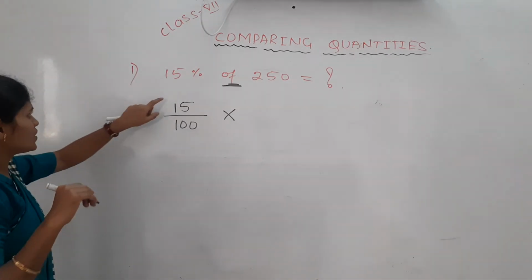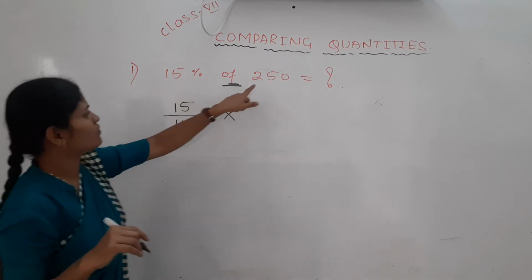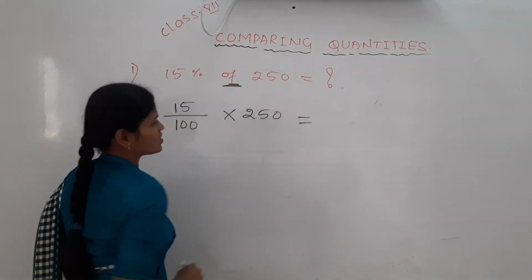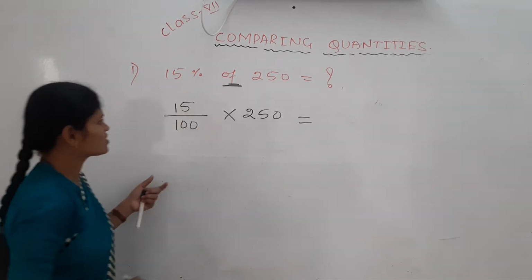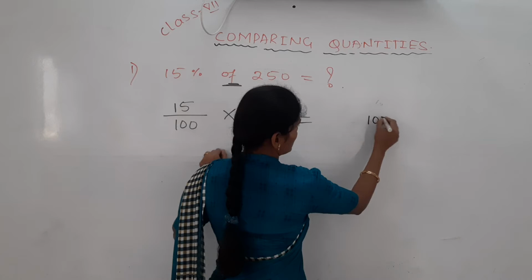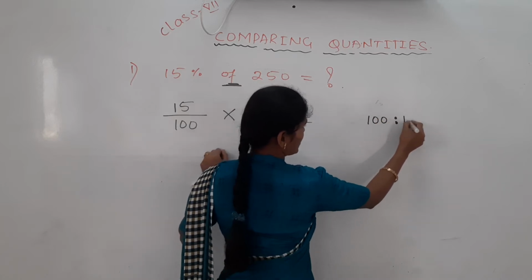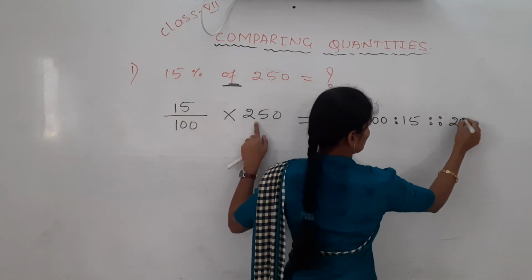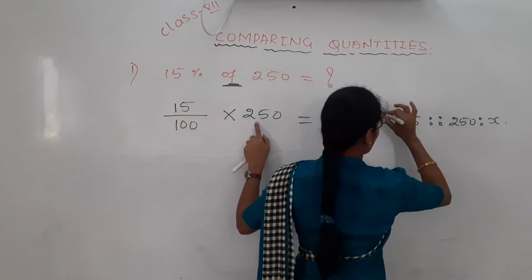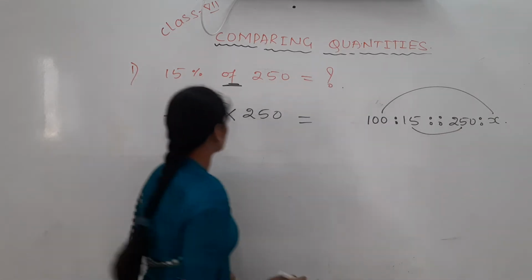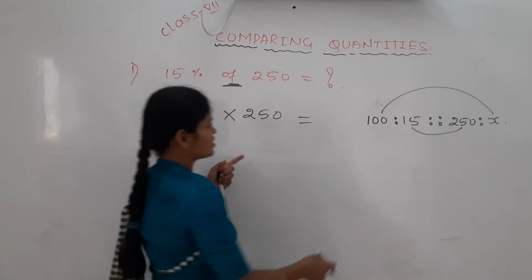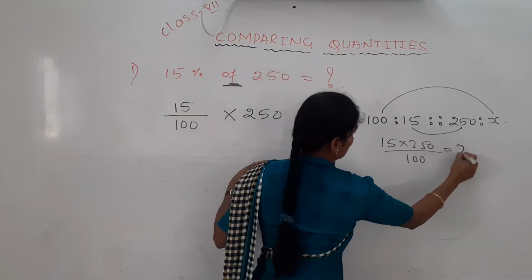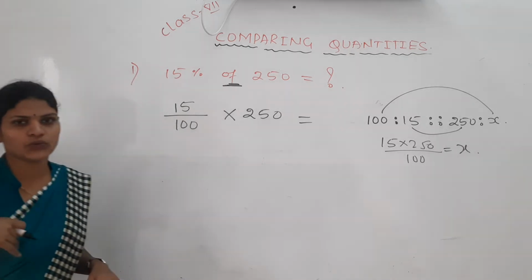For 100 it is 15. Then for 250, how much? We are finding it. Otherwise, you can take this in one more way. 15% means for 100 it is 15, then totally for 250 how much? It becomes the same: 15 into 250 divided by 100 equals the value we need to find.